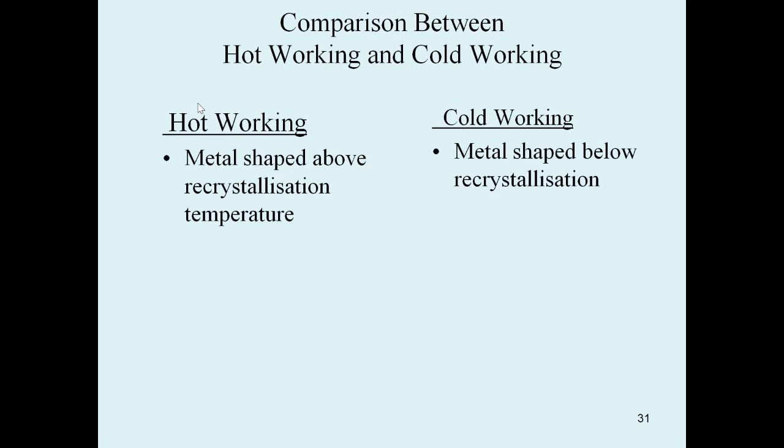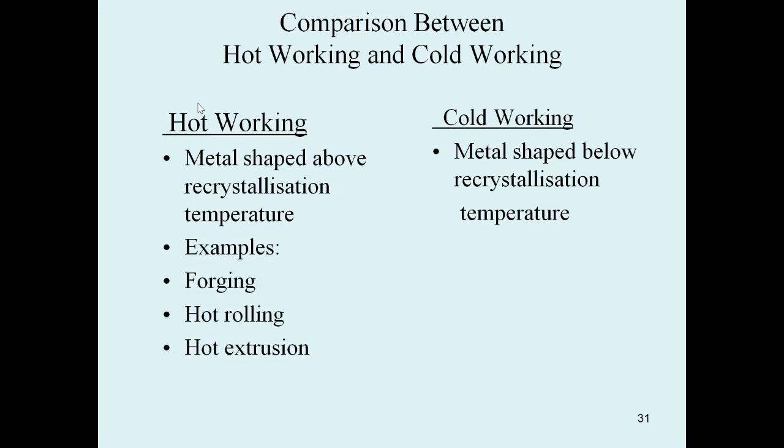Next, examples for hot working: forging, hot rolling, hot extrusion, hot reeling, hot piercing.